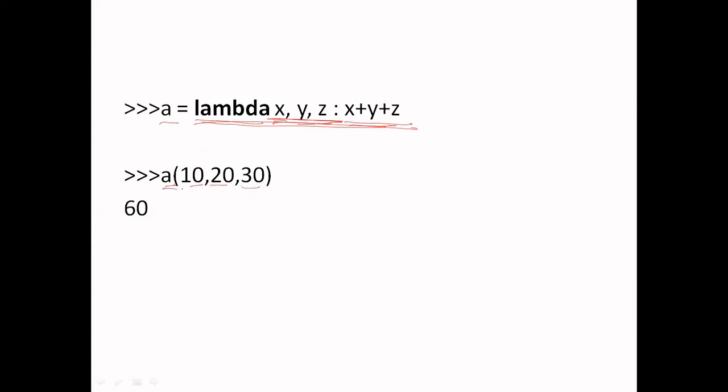So now this is the anonymous function or lambda function which does not have any name, and it will return the sum of the three parameters x, y, and z. So if we pass it three parameters 10, 20, and 30, it will return the sum of these three, that is 60.